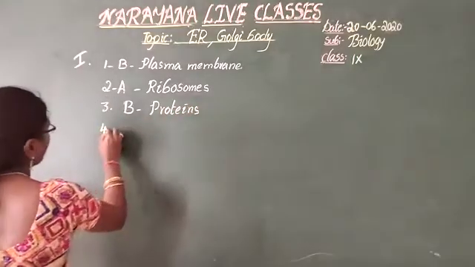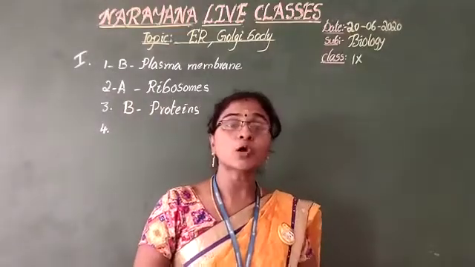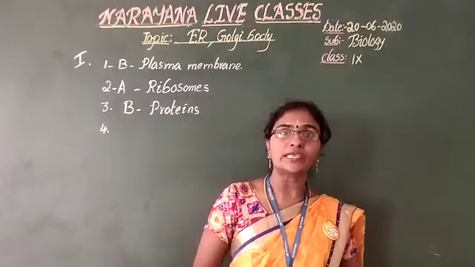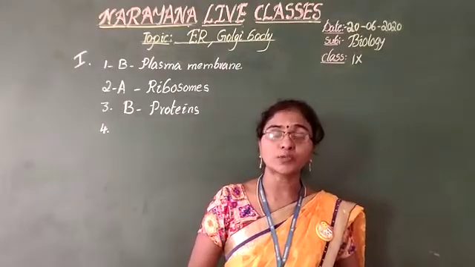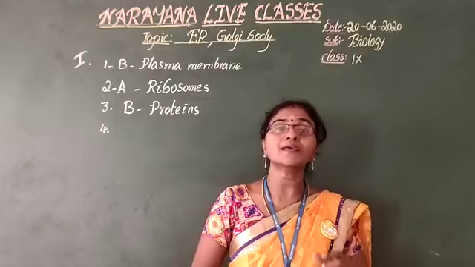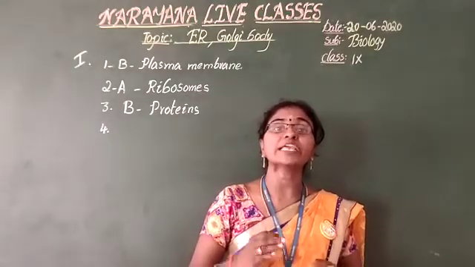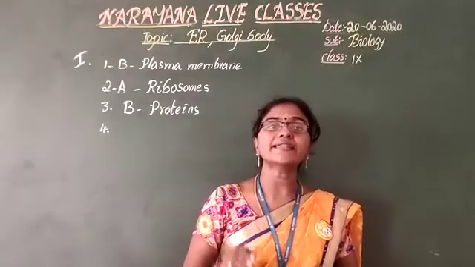And next, fourth one, Camillo Golgi. He was the scientist who observed the Golgi body. By the name of the scientist only, we are calling that cell organelle Golgi body or Golgi apparatus. He observed the Golgi body in the year 1898.